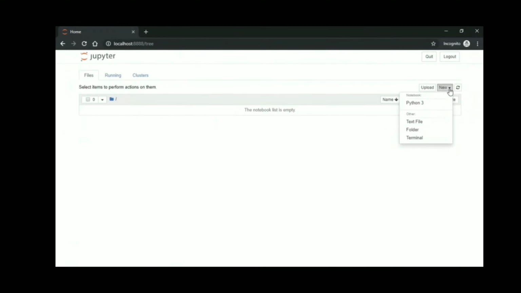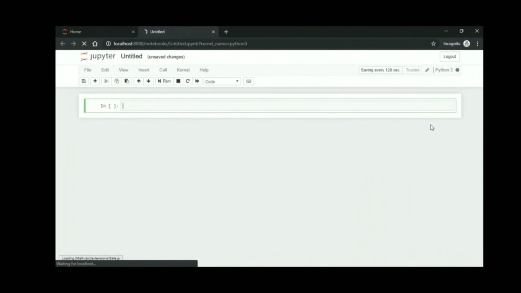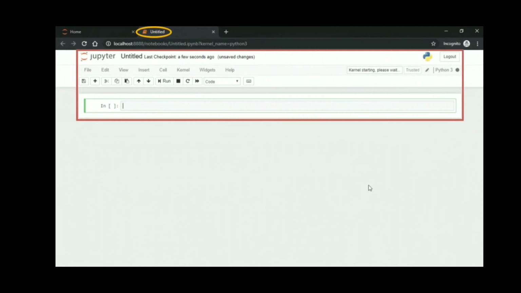In order to create a new notebook, you need to click on this New drop-down menu at the top right of your screen. Click on New. This will bring up a menu, and you can select the Python 3 option. Selecting Python 3 indicates that the notebook will run on the Python 3 kernel. This will open up a new notebook in a new tab on your browser.